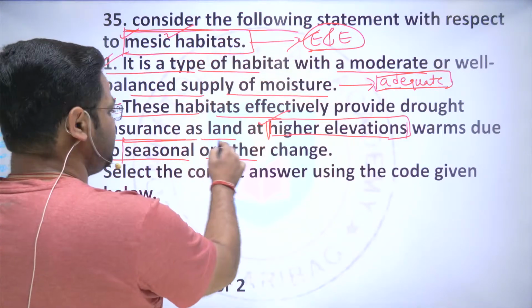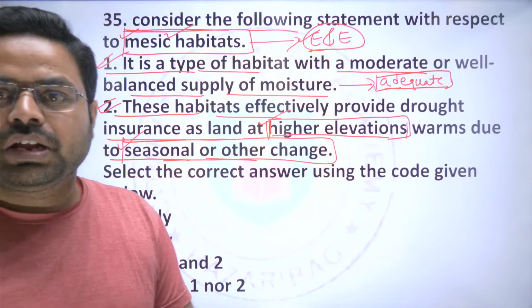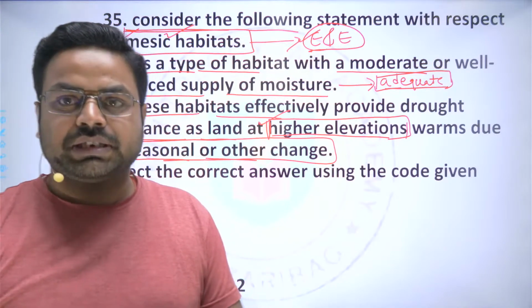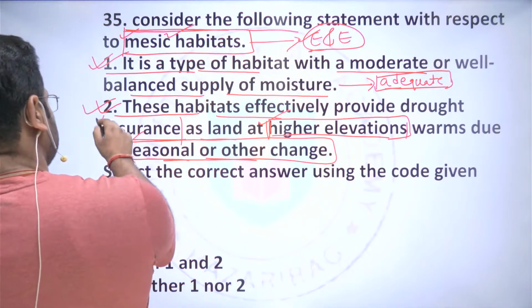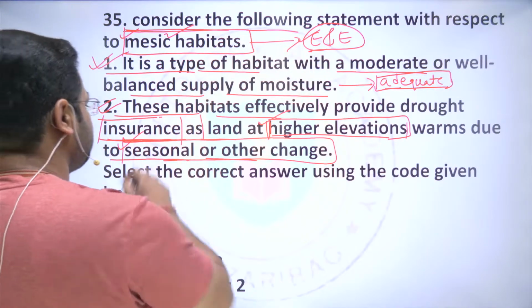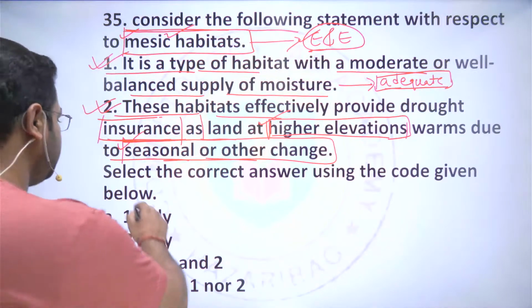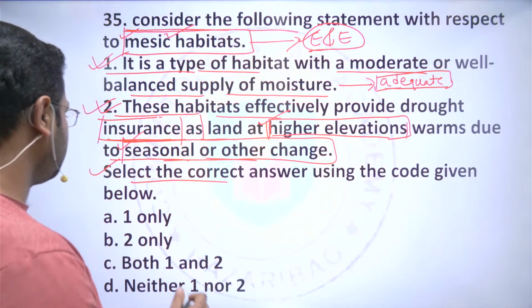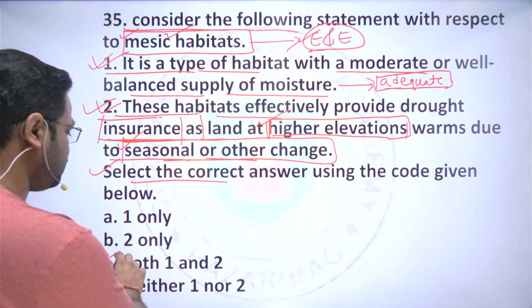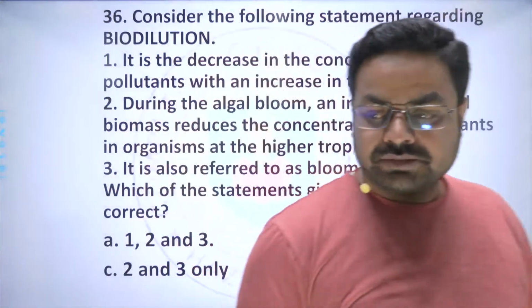But in the case of basic habitat, the seasonal changes will buffer such kind of changes, and there will be a kind of insurance to protect them from the drought like condition, right? So here the question says that select the correct answer using the codes given below. So here both 1 and 2 are the correct answers, right?